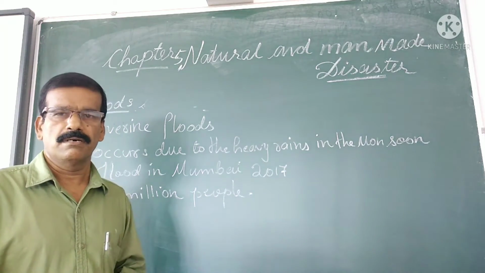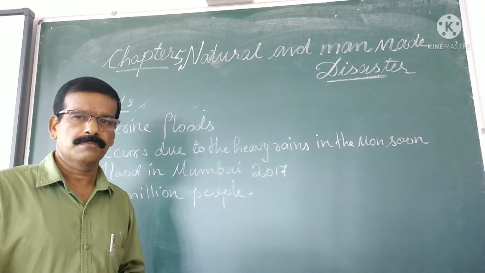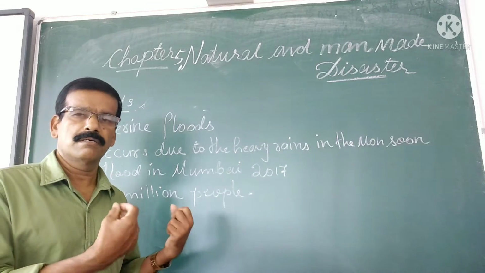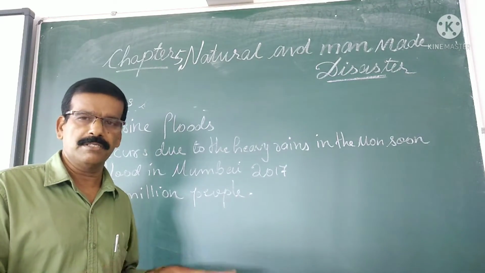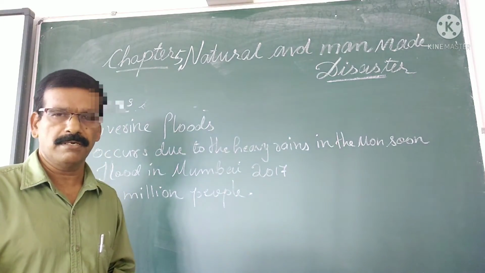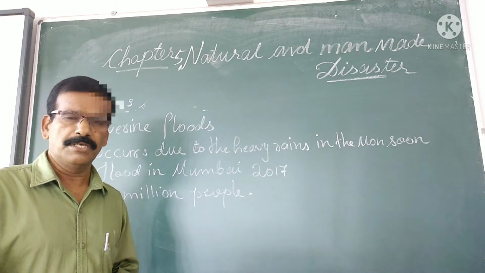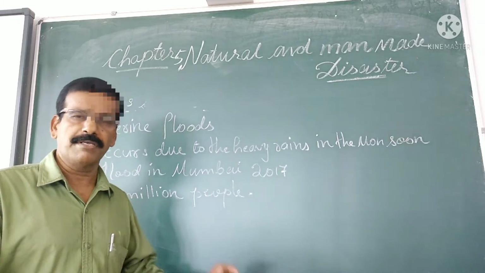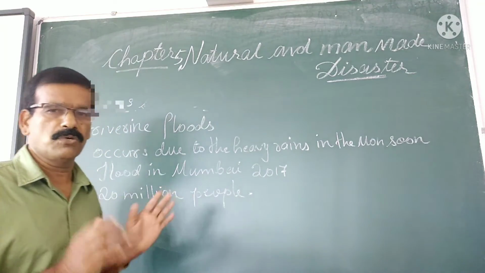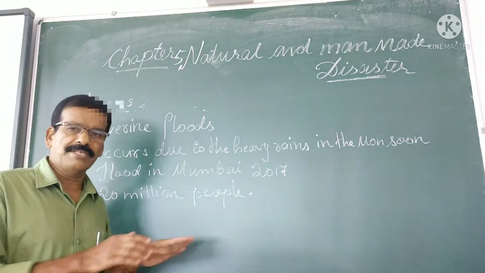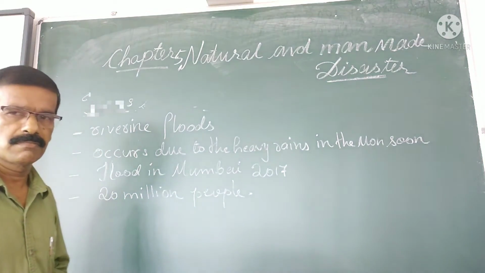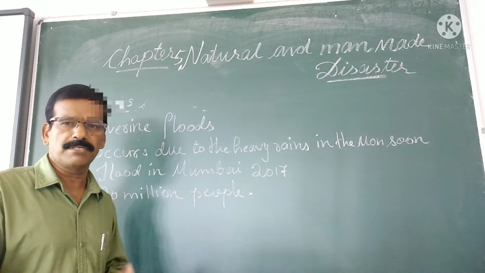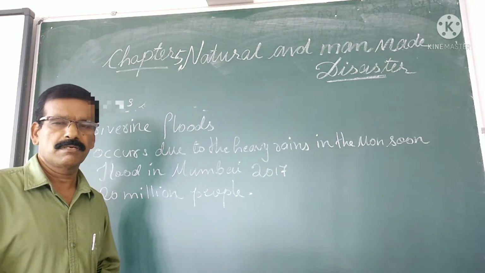The floodplain areas of Ganga, Brahmaputra and Mahanadi are also affected by the floods. In 2017, a flood-like situation occurred in Mumbai. Mumbai is known as the financial capital of India, because there are so many industries and business establishments there.